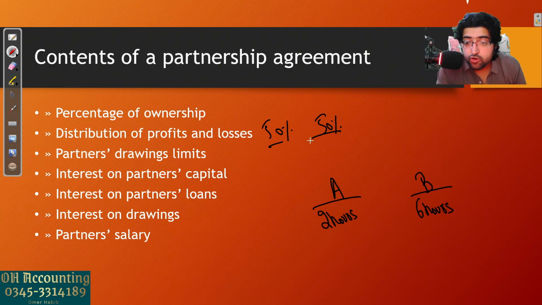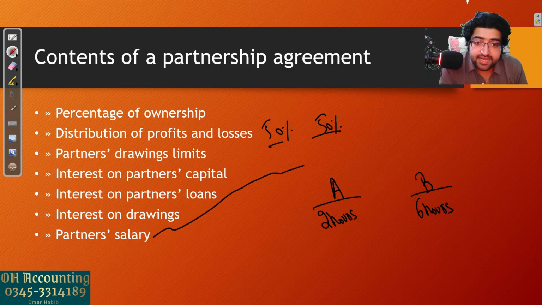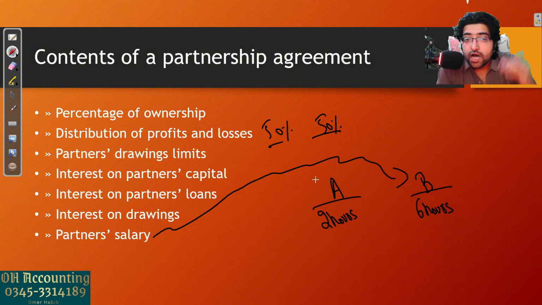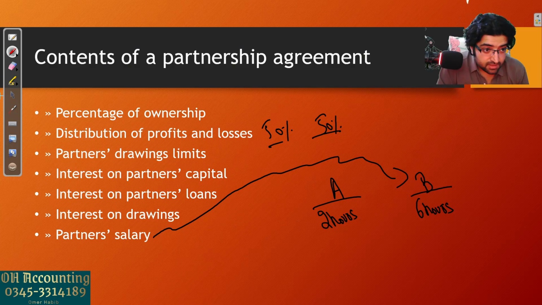So now you have to compensate B in some way. How will you compensate partner B for the extra effort? You will simply provide a fixed salary to partner B, depending on how much more work he's doing than partner A. So simple.